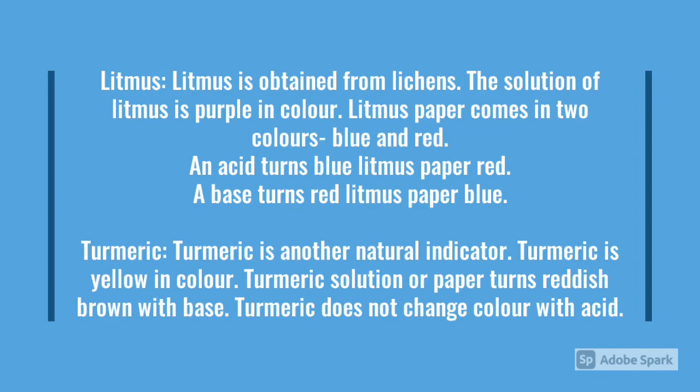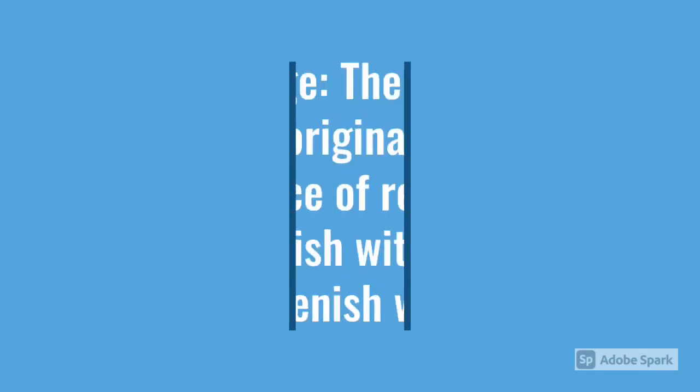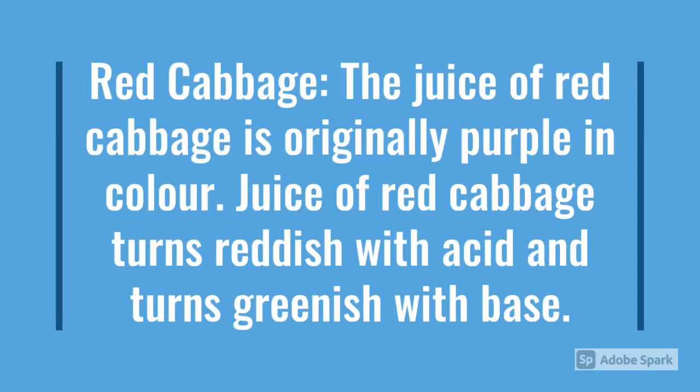Turmeric is another example of a natural indicator. Its color is yellow. Turmeric solution or paper turns reddish brown with base and does not change color with acid. Red cabbage. The juice of red cabbage is originally purple in color. Juice of red cabbage turns reddish with acid and turns greenish with base.